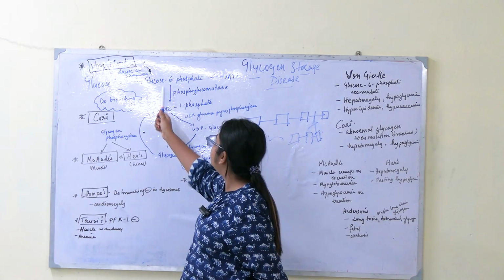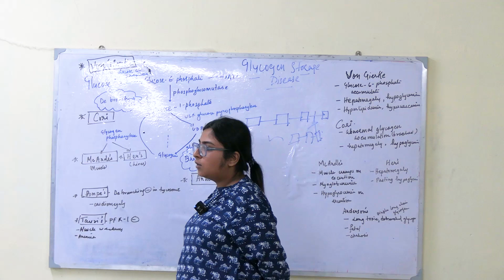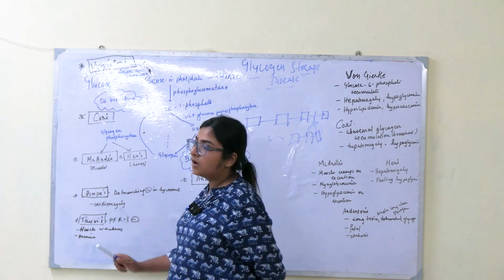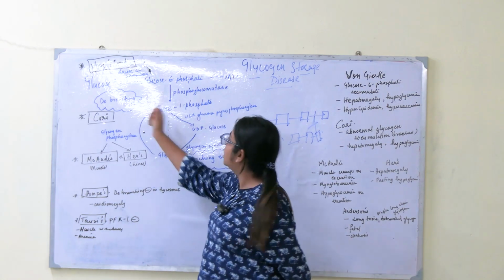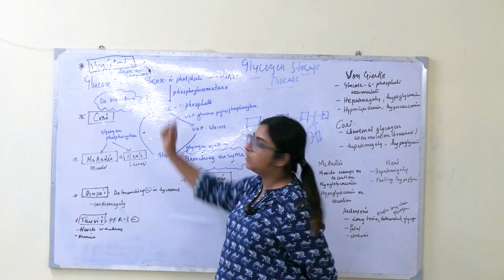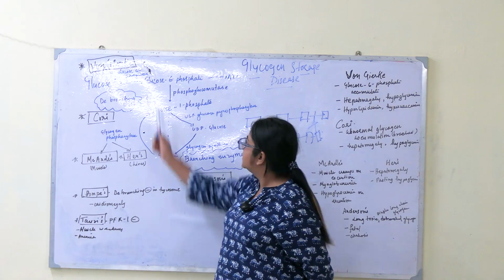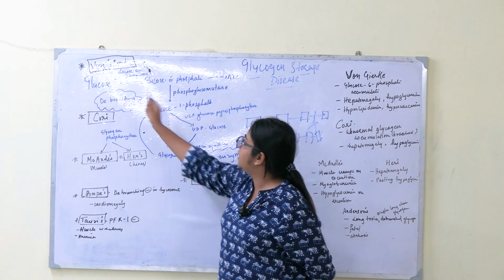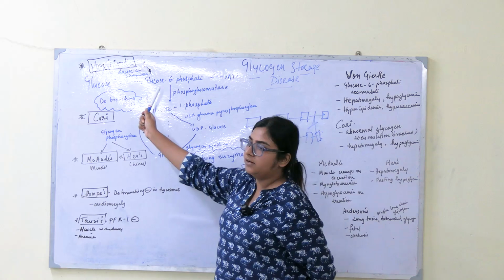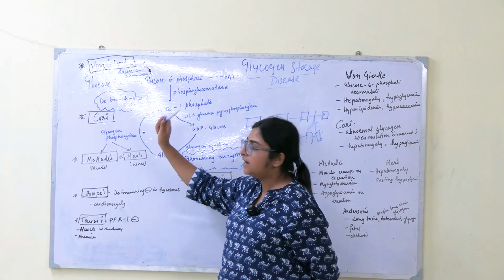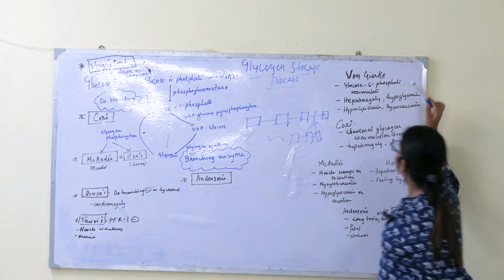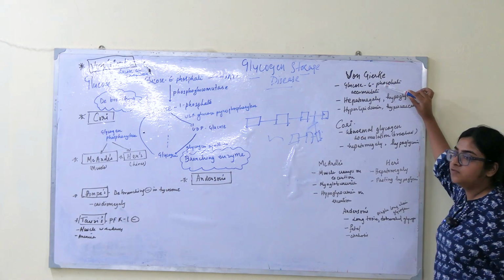No, we will have more and more glucose 6-phosphate getting accumulated in our body. No, because this enzyme is not working, this is deficient. So this one will not get converted into glucose. So this one gets accumulated more and more. Understood or not? This enzyme is not acting, this one is not getting converted into glucose, so this one gets accumulated. Glucose 6-phosphate gets accumulated. Alright? So we will see over here. Von Wrigg, accumulation of glucose 6-phosphate in our liver.